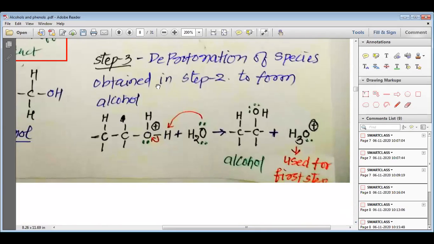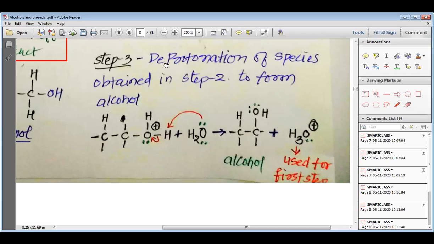Then we have the third step, my dear students. This additive species has the positive charge on oxygen. My dear students, you are aware that oxygen is a more electronegative element, and that is why when there is a positive charge on oxygen, it is less stable. As this positive charge on oxygen is less stable, this OH bond is broken, and the electrons of this OH bond come on oxygen. But at the same time, water molecules also attack on this hydrogen.